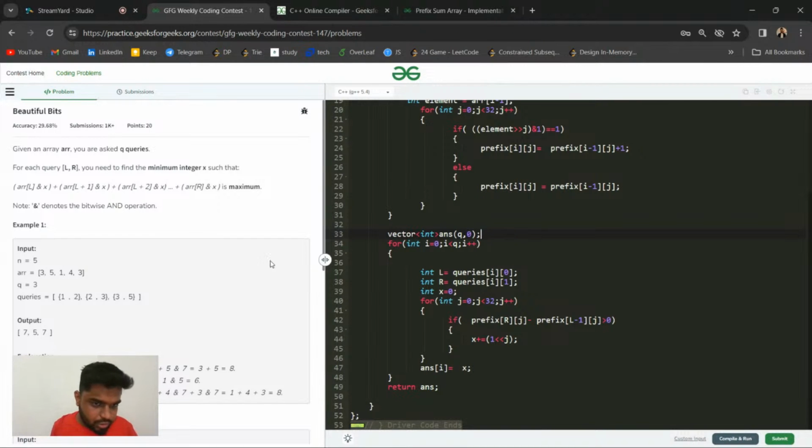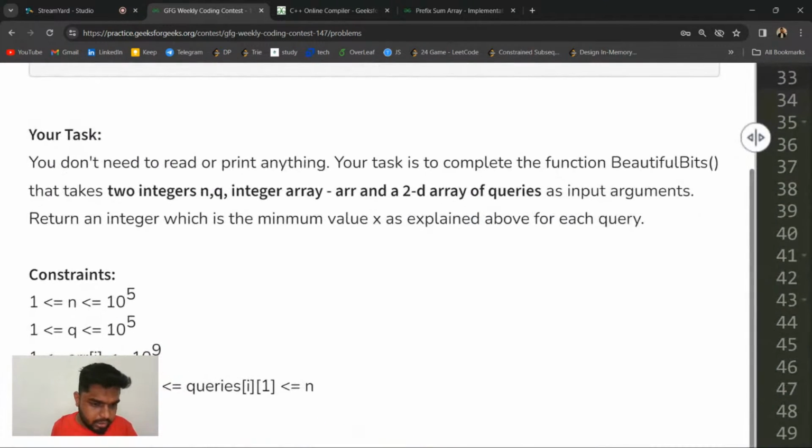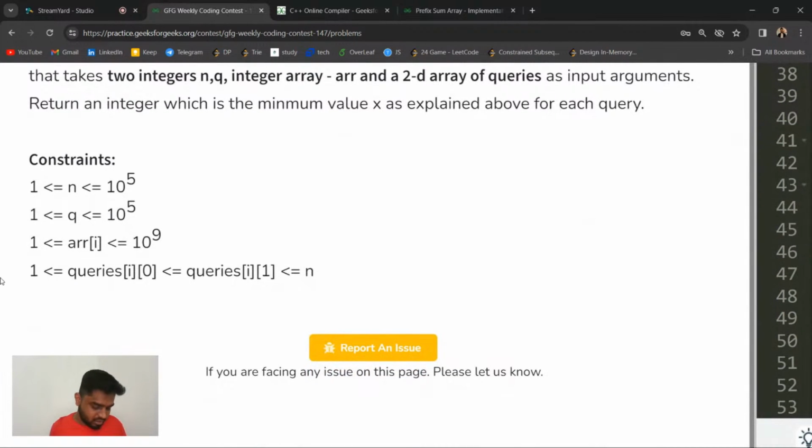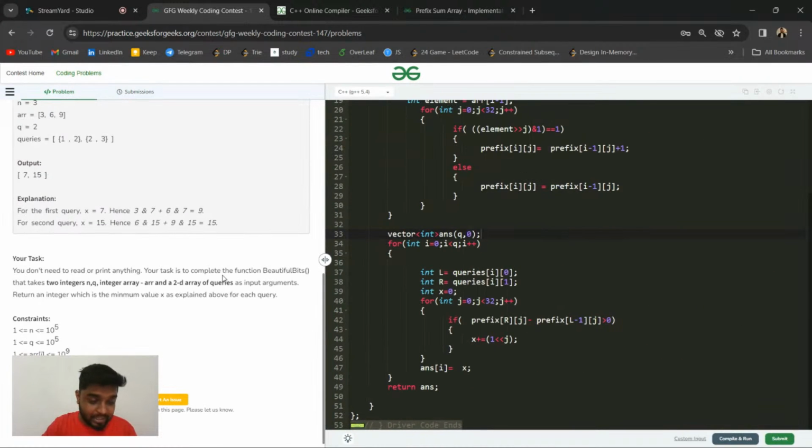L can be 0? Are you sure L can be 0? No, because you can see the queries are given from 1 to N. So L minus 1 is not a problem, because L and R will be given from 1 to N, so basically 1-based indexing. L and R will be given from 1 to N. So that is why this will not be a problem. Make sense?